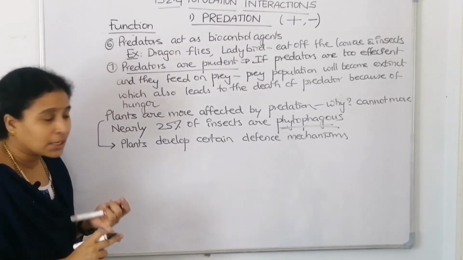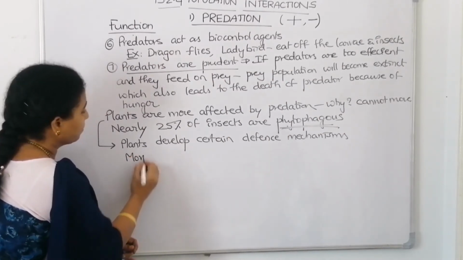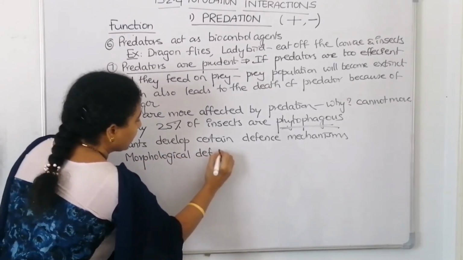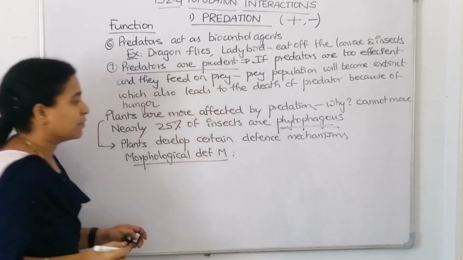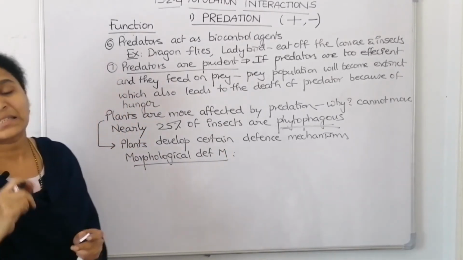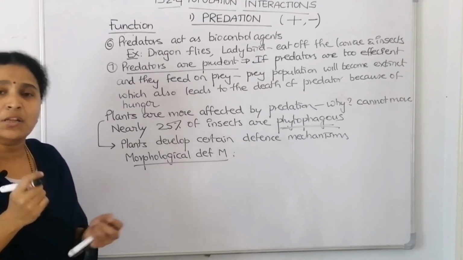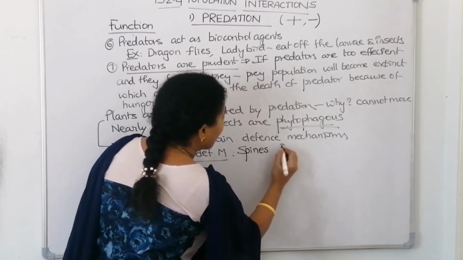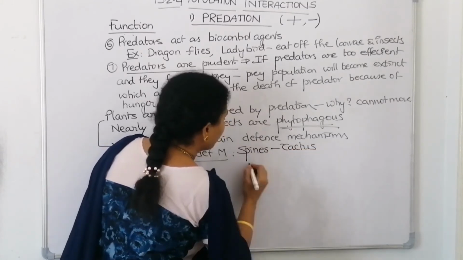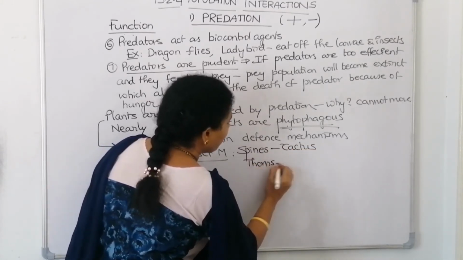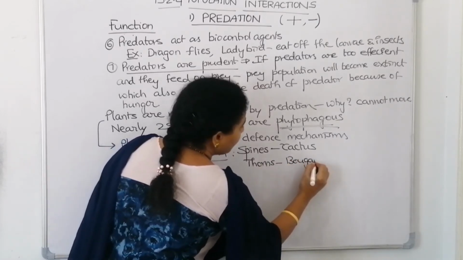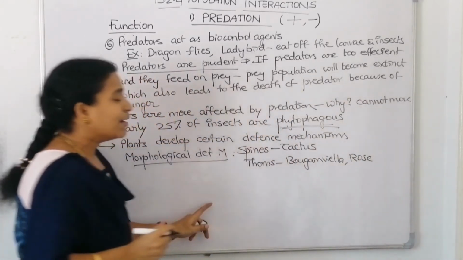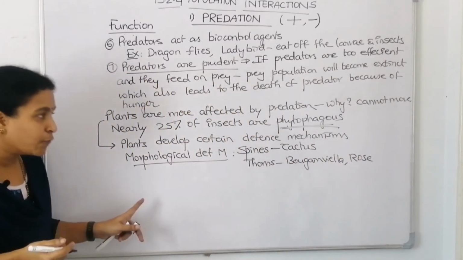Some are morphological defense mechanisms. If we have to list morphological defense mechanisms: development of spines in cactus, development of thorns in bougainvillea and all is a defense mechanism only. So development of spines where? In cactus. And development of thorns where? In bougainvillea, rose and all, so that the animals will not graze upon them. This is one morphological defense mechanism.